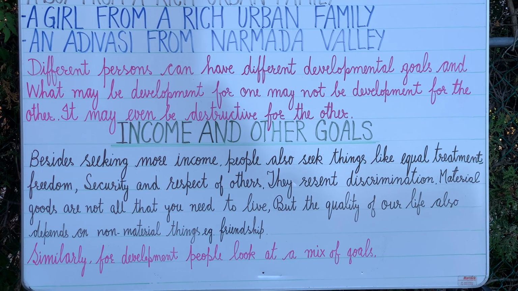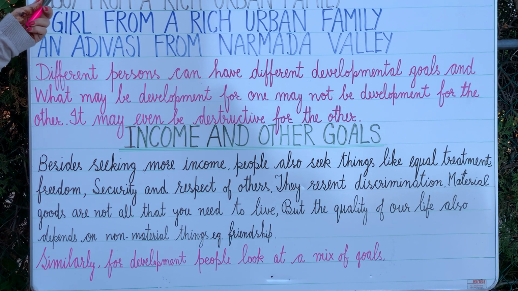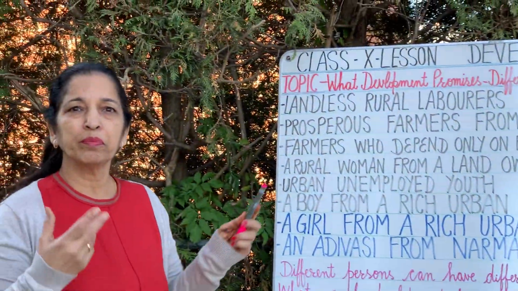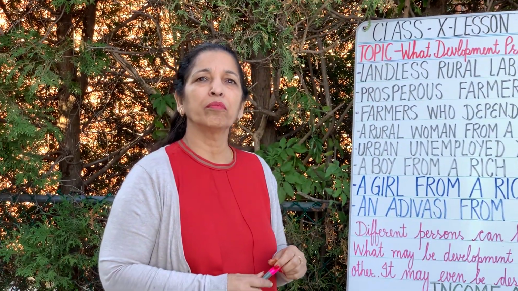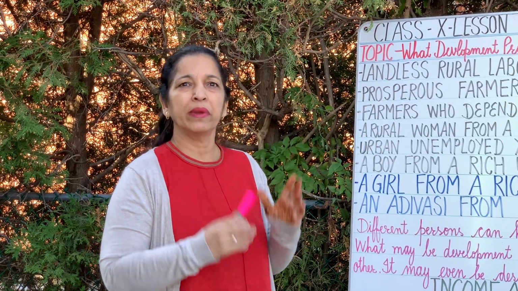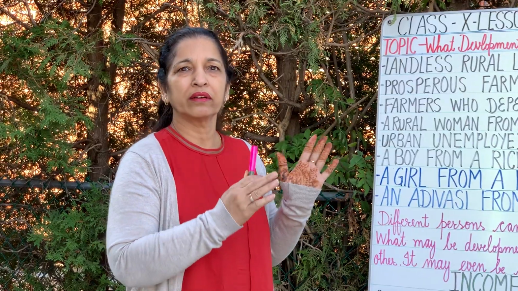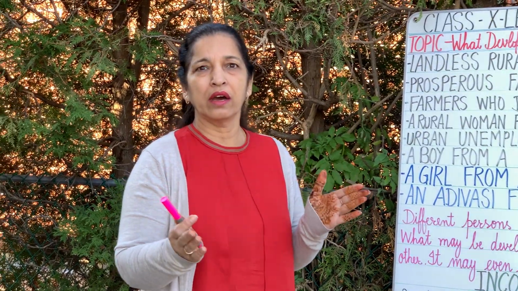Now if we go through all these examples, what is the main goal or aim of the people? To earn better income everywhere, better wages, employment opportunities, and better working hours. They want to earn better income so that they can lead their main goal. The aspiration is to lead a healthy life and a happy life.